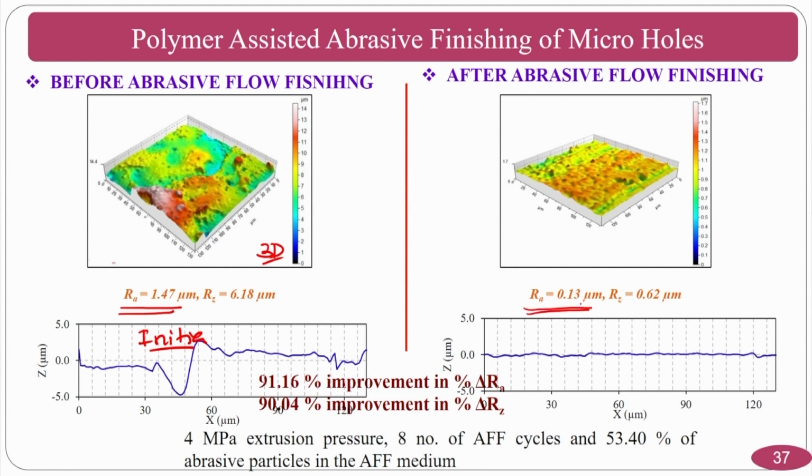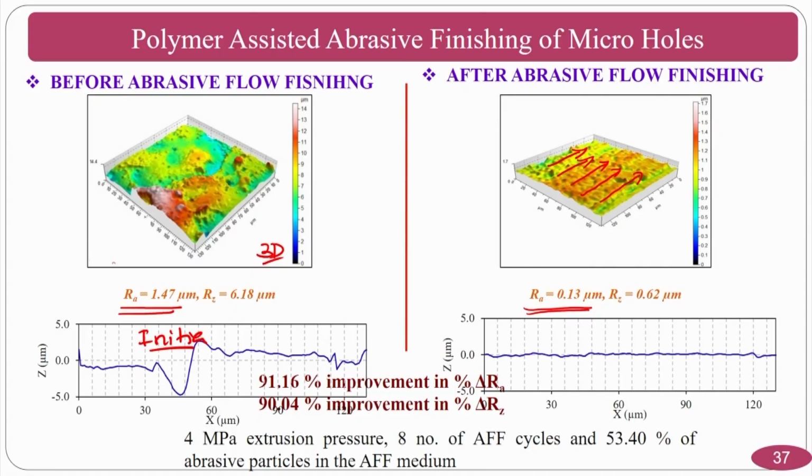So the EDM surface is removed enormously. At the same time, you can also see some scratch marks made by the abrasive particles. These show that the surface randomly generated by the EDM process is removed, and later the finishing has taken place.